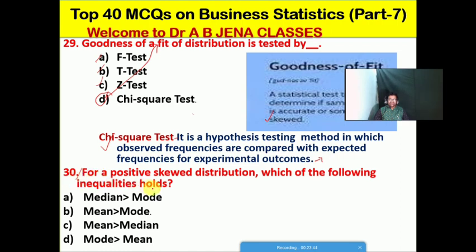Then next one: for a positive skewed distribution, which of the following inequalities hold? A, median greater than mode; B, mean greater than mode; C, mean greater than median; D, mode greater than mean. So friends, B is the right option for this MCQ. For a positive skewed distribution, mean greater than mode holds the inequality. So B is the right option for this MCQ.